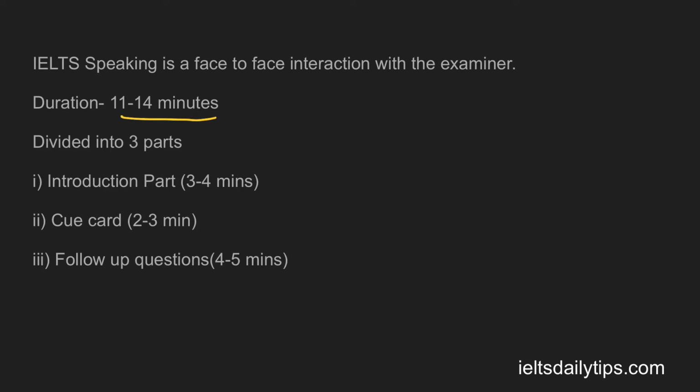Now IELTS speaking is divided into three parts. Part 1 is introduction and it is for 3 to 4 minutes. In the introduction part, the examiner wants to know about you. The second is the cue card, which is for 2 to 3 minutes. You will be given a topic and you have to speak on that topic for 1 or 2 minutes, and 1 minute will be given for planning the topic.